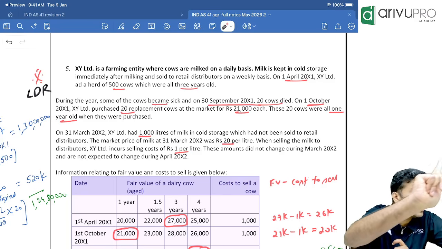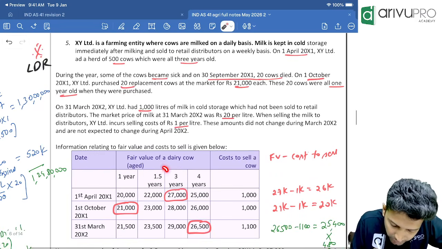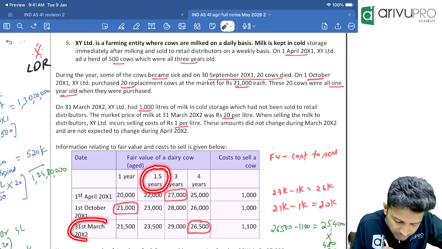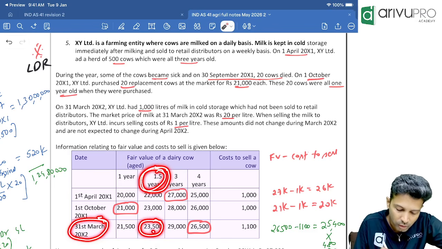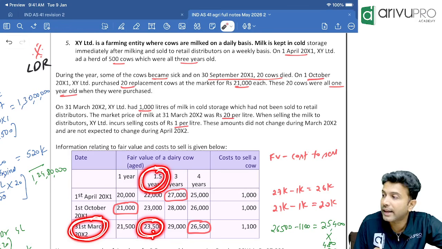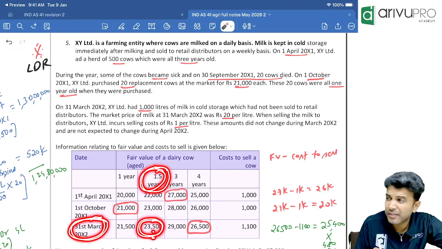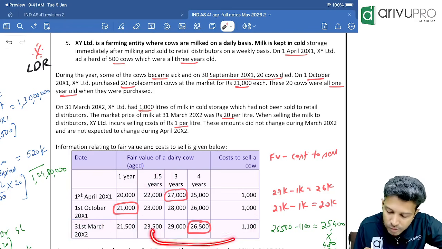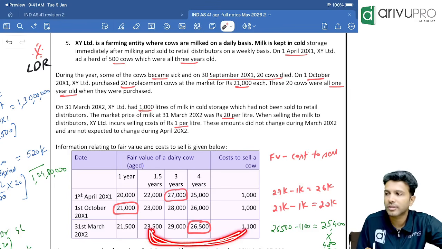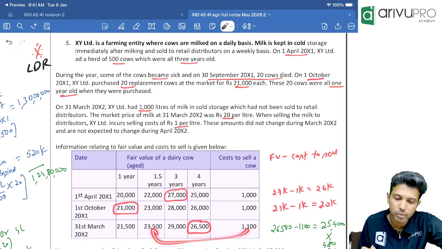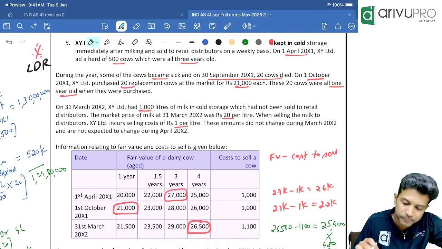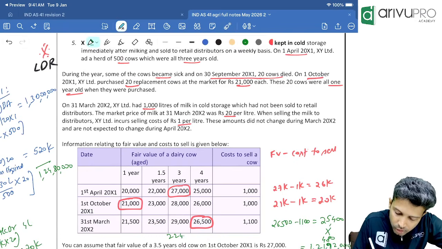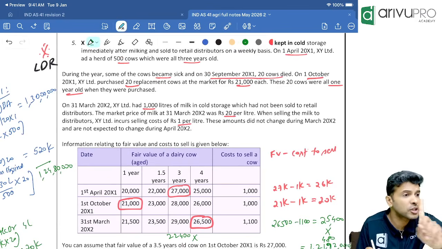Now let's calculate the fair value gain or loss relating to new cows. Their age now is 1.5 years. Now for a 1.5 year old cow on 31st March, what is the fair value? The fair value is 23,500. Is this fair value less cost to sell, or fair value only? Fair value. Cost to sell is 1,100. These two you eliminate. What is the fair value less cost to sell? These two you minus. How much? 22,400 is the fair value less cost to sell of one cow.